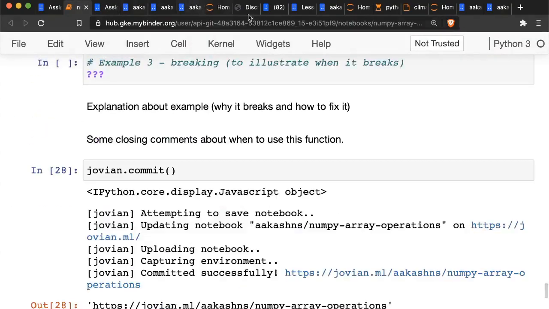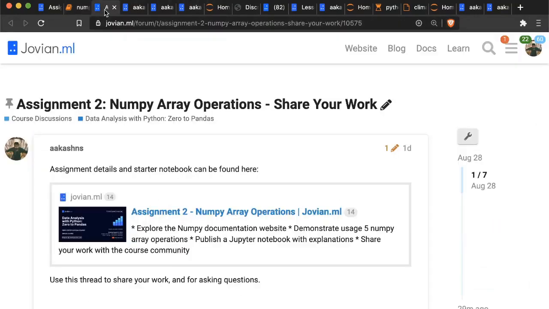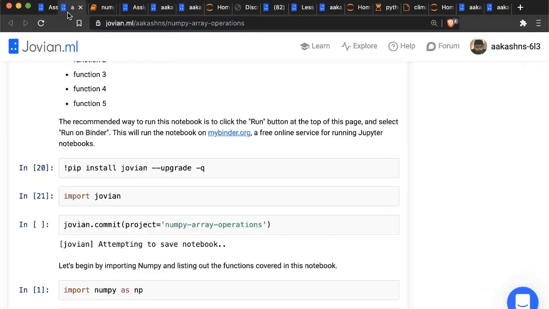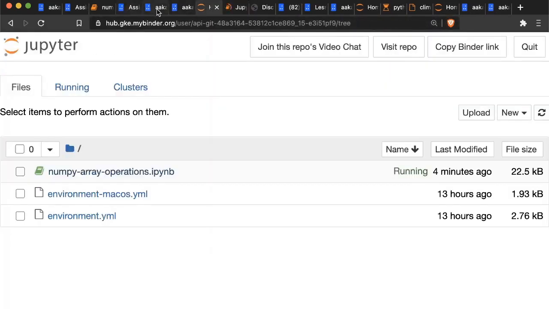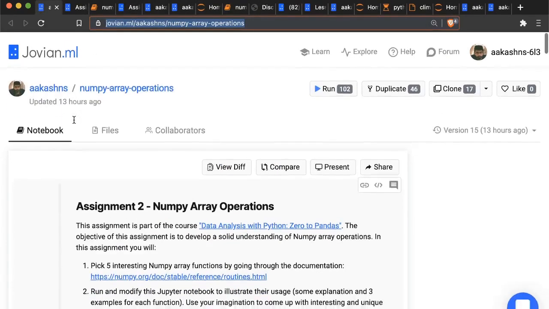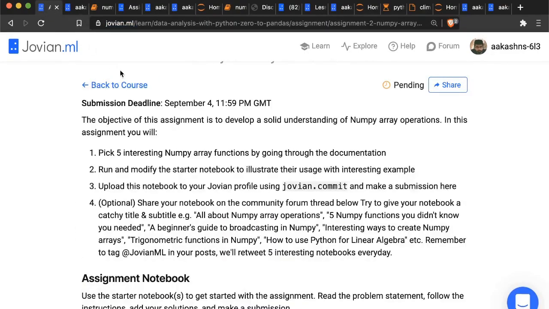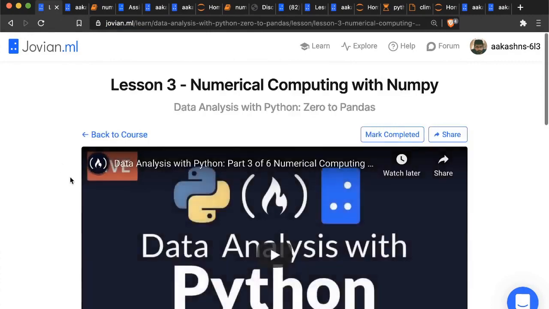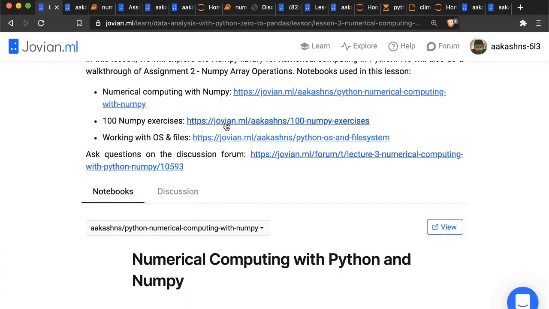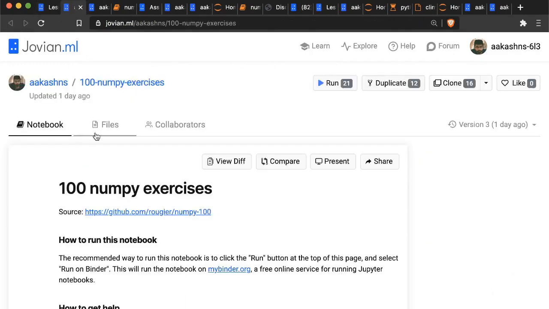Apart from the assignment, there is also an optional exercise. Let me just find my notebook. Okay, going back to the lecture. On the lecture page, coming back to lesson 3, you will find an optional exercise here as well, 100 NumPy exercises.